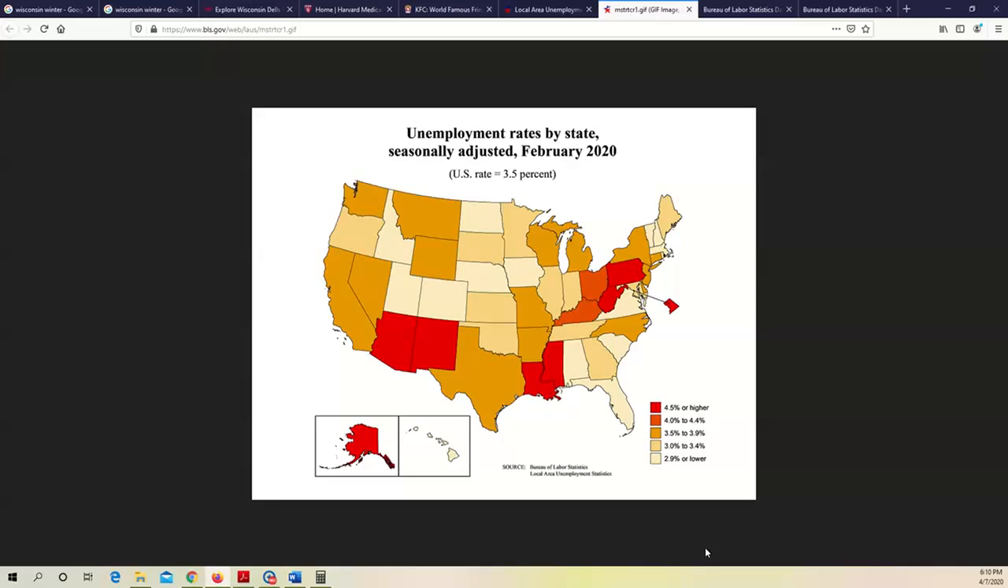States with a lower unemployment rate are, for example, Idaho, Utah, Colorado, Nebraska, Iowa, North Dakota, Alabama, South Carolina, Virginia, Massachusetts, New Hampshire, Vermont. Those states report a lower unemployment rate, 2.9% or lower. That's for February 2020. We should expect all states report higher unemployment rates for April and May 2020. Why? Because of the pandemic.